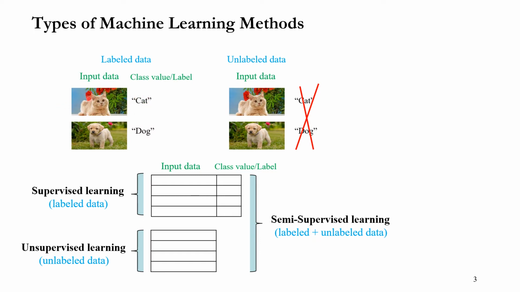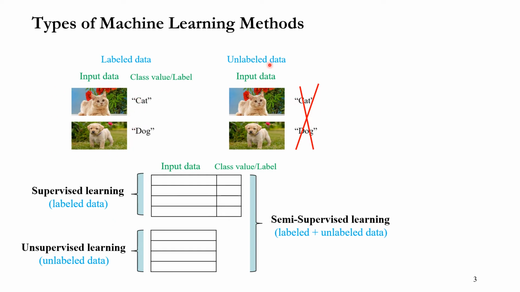So this is input data. This is a class value or label. Every data has its own label or class value. You have another input data, and we say this class value is dog, the label is dog. Again, in labeled data, every data has its own label or class value. This is labeled data.